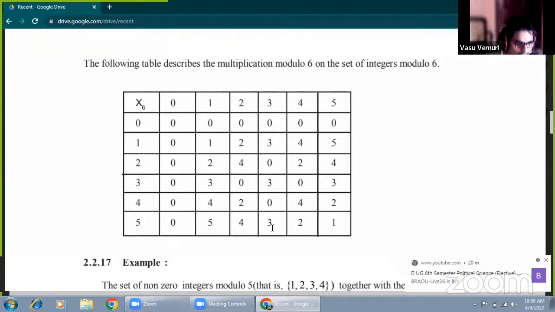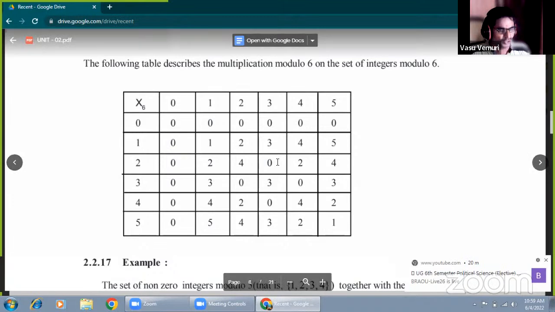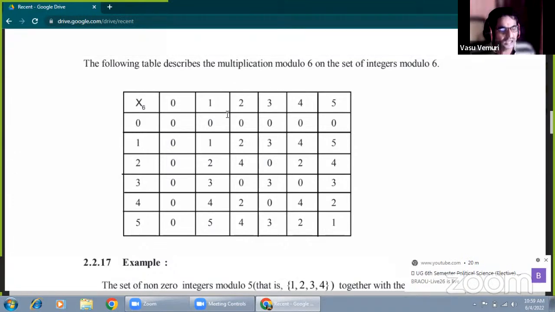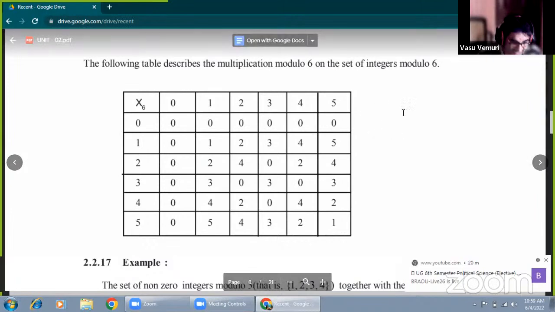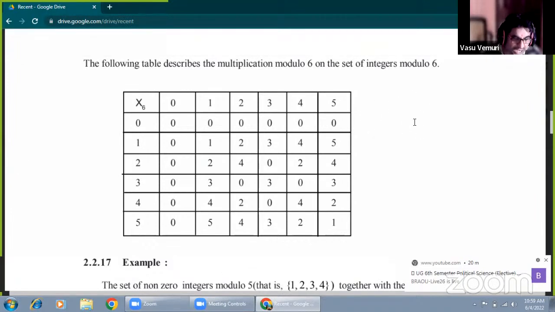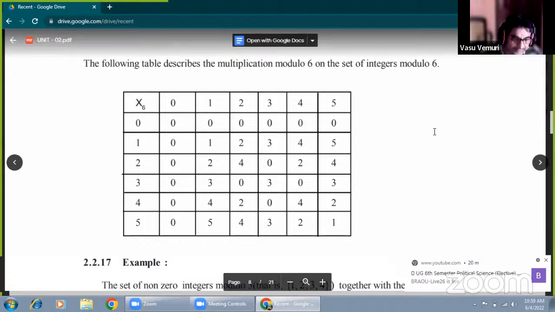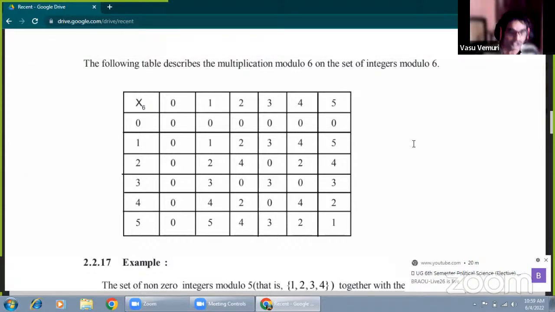Okay. Now all the entries must be filled. Suppose one example: 4 multiplication modulo 6 of 2. 4 into 2 is 8. 8 divided by 6 means the result is 2. In the same manner, all the entries must be filled in the composition table. We have to form the composition table with respect to the rows and columns under multiplication modulo 6 of their elements. Okay, that's why we write Z6 comma multiplication modulo 6. Now, in terms of notation, it is written as the set of integers modulo 6 with respect to multiplication modulo 6.